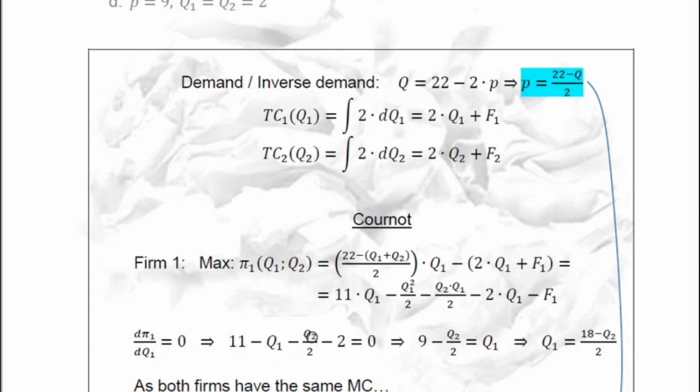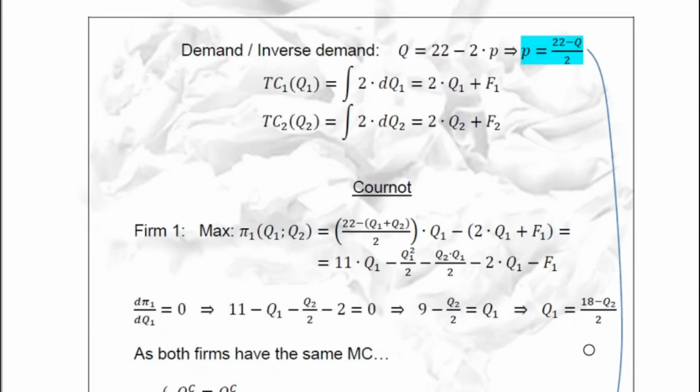Now we isolate Q1. Q1 would be equal to 11 minus 2, 9, minus Q2 divided by 2, so 18 minus Q2 divided by 2. This is the best response function for firm 1.